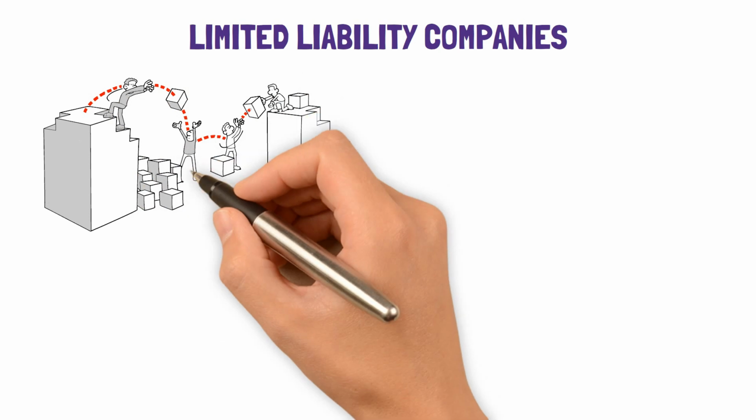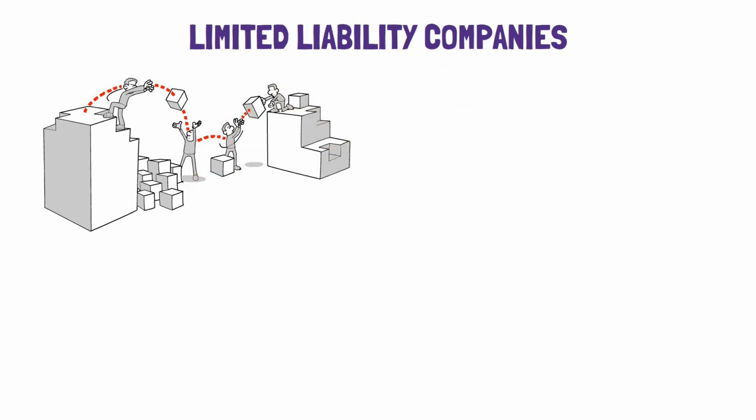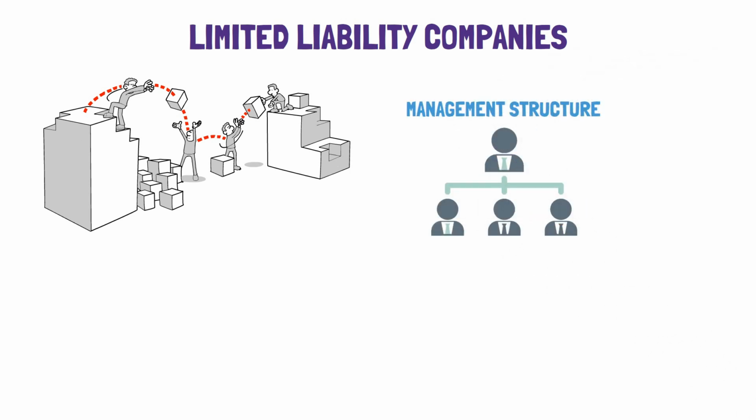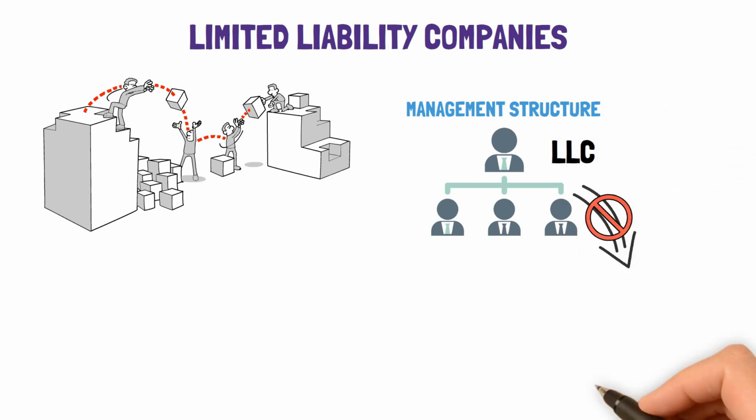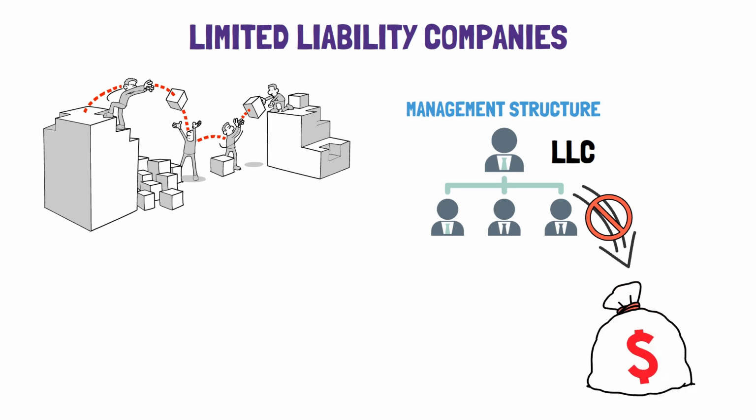Limited liability companies. Limited liability company, LLC, owners are responsible for managing the business's day-to-day operations. The LLC's operating agreement outlines the management structure, which the members or a designated manager can manage. Members of an LLC are not personally liable for the company's debts or legal obligations, and their liability is limited to their investment in the company. LLC owners are responsible for managing the business and have limited liability.